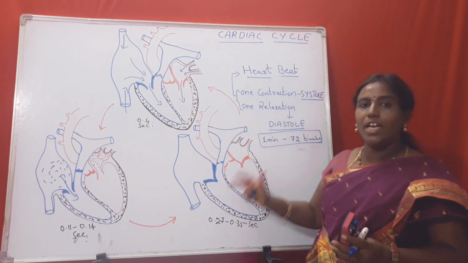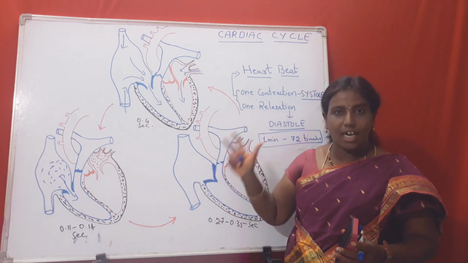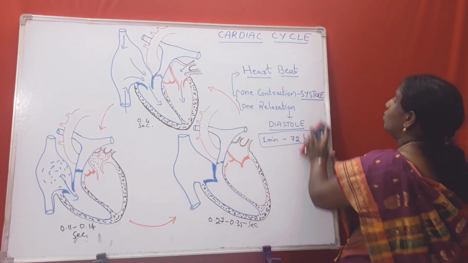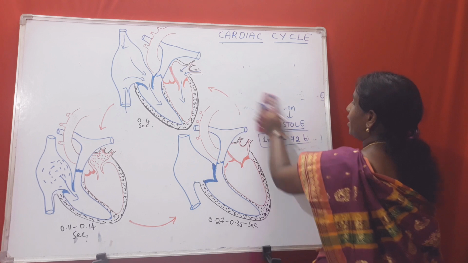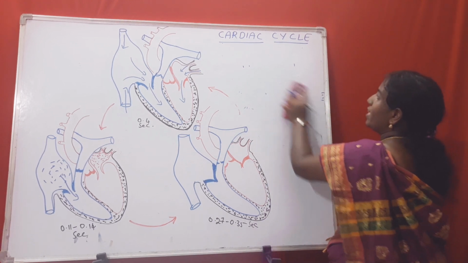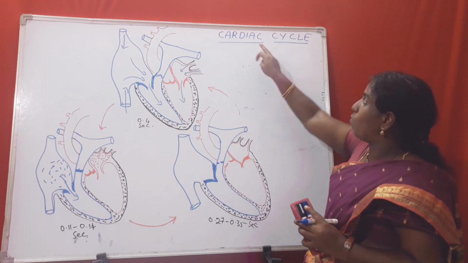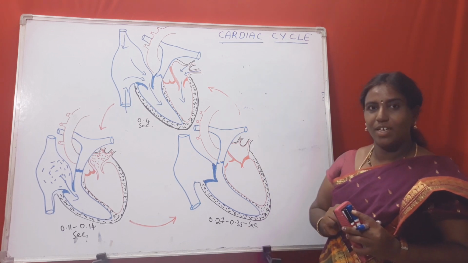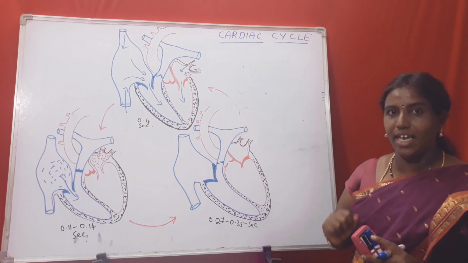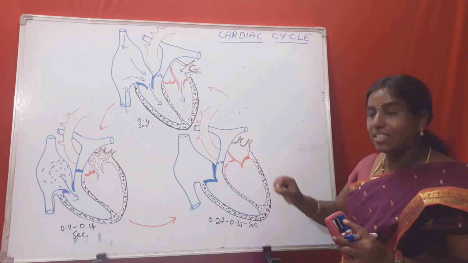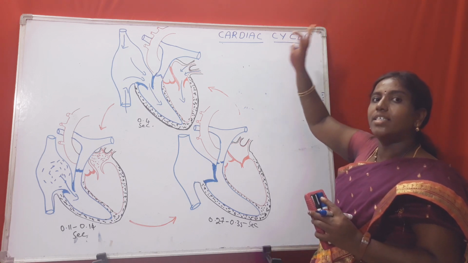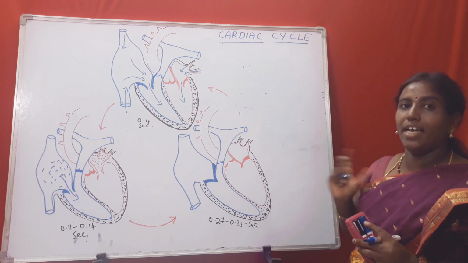So today we will learn about the cardiac cycle. One cardiac cycle takes place in less than 1 second. What is the cardiac cycle?